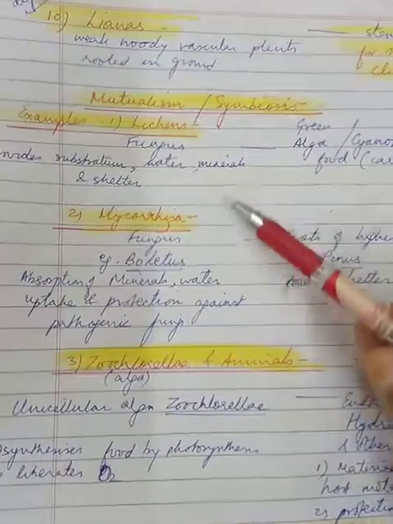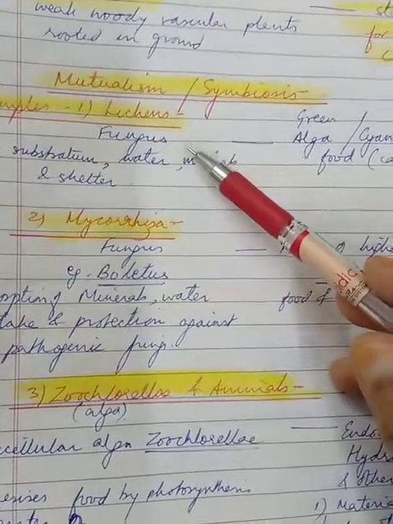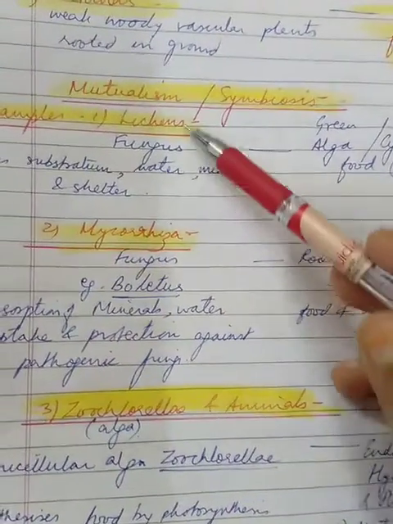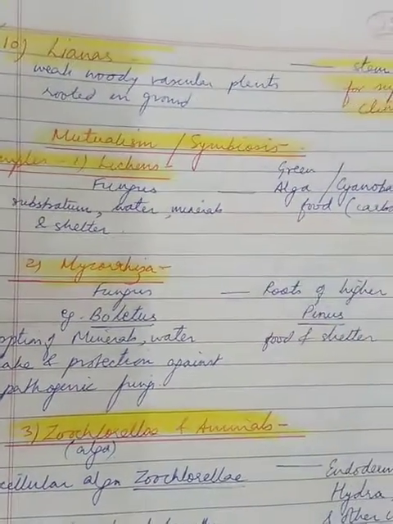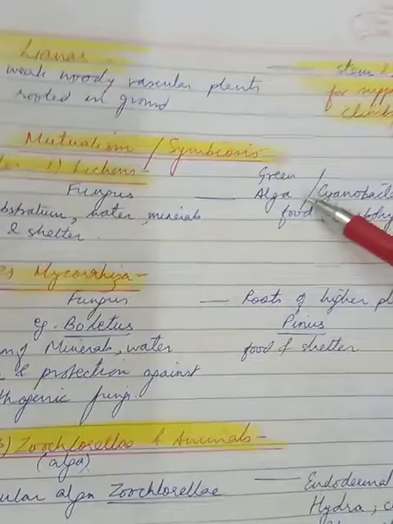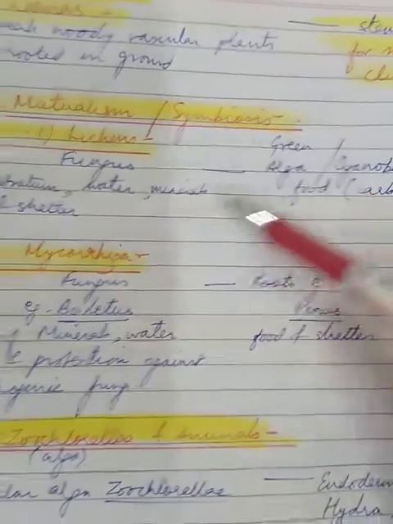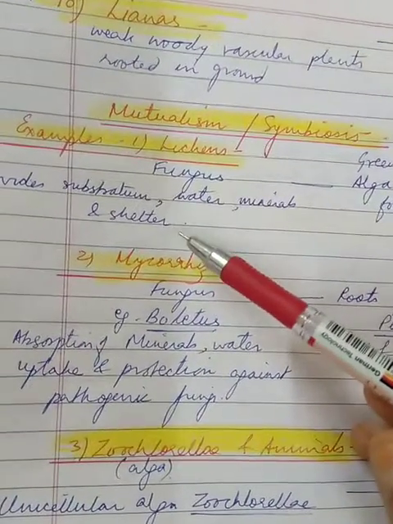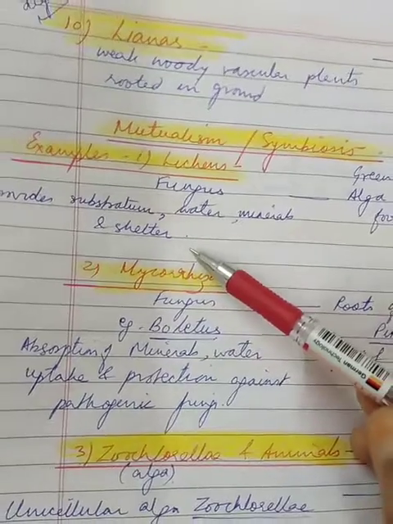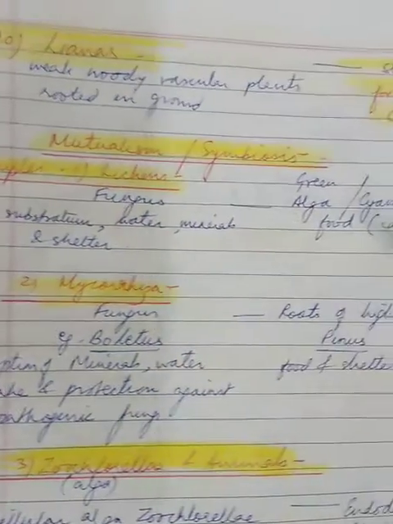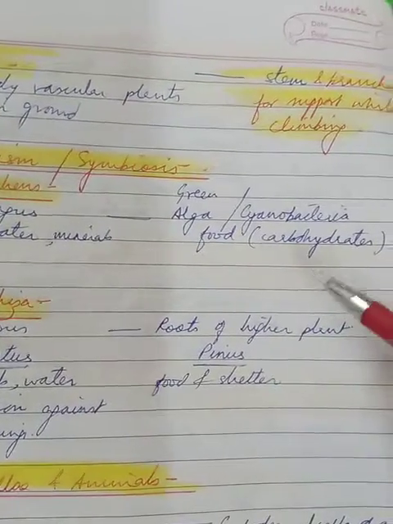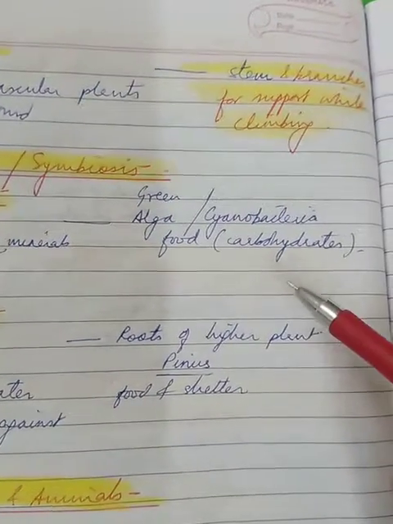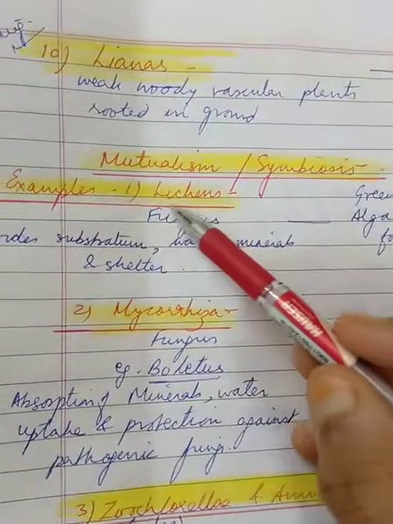The first is the most composite plants, which we call lichens. Lichens are an association of a fungus and an alga. This represents an intimate mutualistic relationship between a fungus and a green alga or a cyanobacteria. Now, as I've already told you, children, both the partners would be benefited. So let us see one by one.